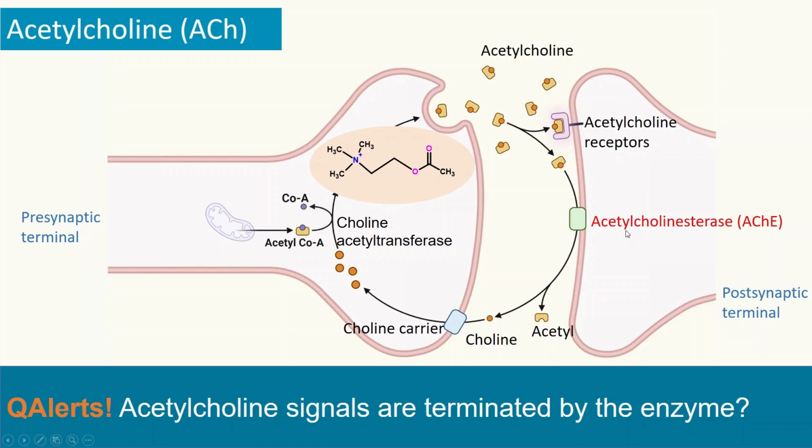The acetylcholinesterase enzyme plays a very important role in terminating, meaning acetylcholine breaks down to acetyl and choline by acetylcholinesterase. We will see that the cholinergic agonist drugs primarily act by inhibiting acetylcholinesterase. By doing so, you have higher acetylcholine levels in the synapse.